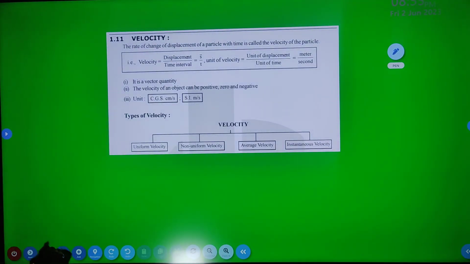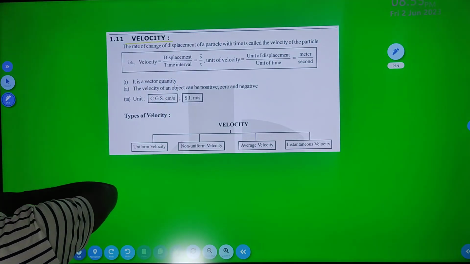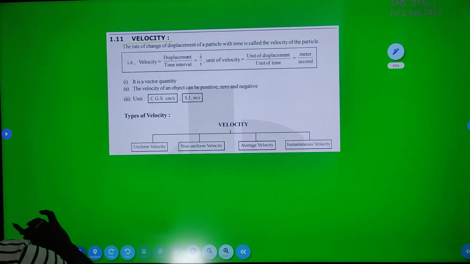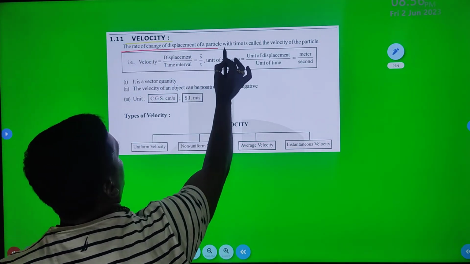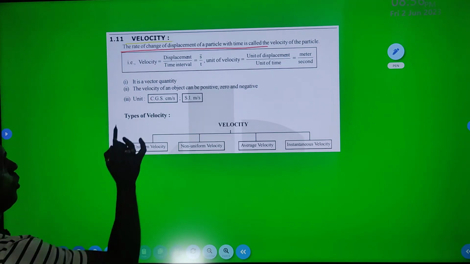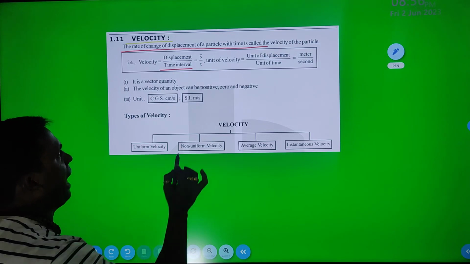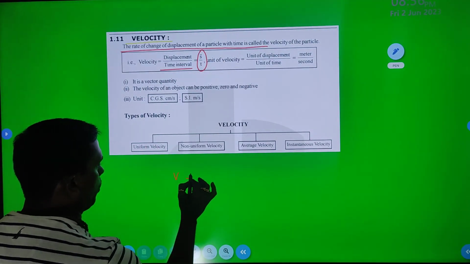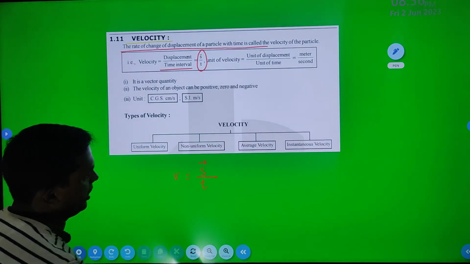So what do you mean by velocity? Velocity and speed are almost the same, but speed is a scalar quantity and velocity is a vector quantity. Velocity is the rate of change of displacement of a particle with time. So simply velocity is equal to displacement divided by time interval, and it can be represented by S arrow, that is, velocity is equal to S arrow, which is displacement, divided by time period.